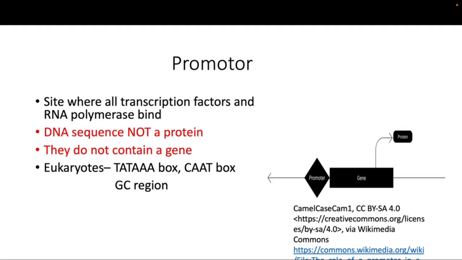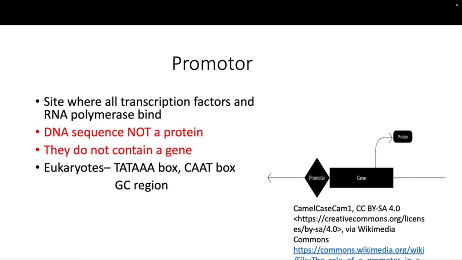Eukaryotes have different types of promoters, like the TATA box, the CAT box, and the GC region. All of these sequences are very specialized, and they aid in the process of transcription.